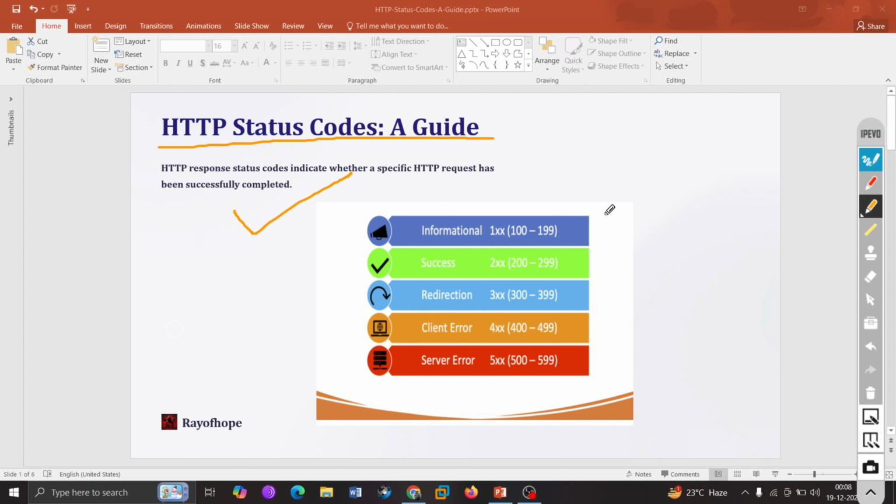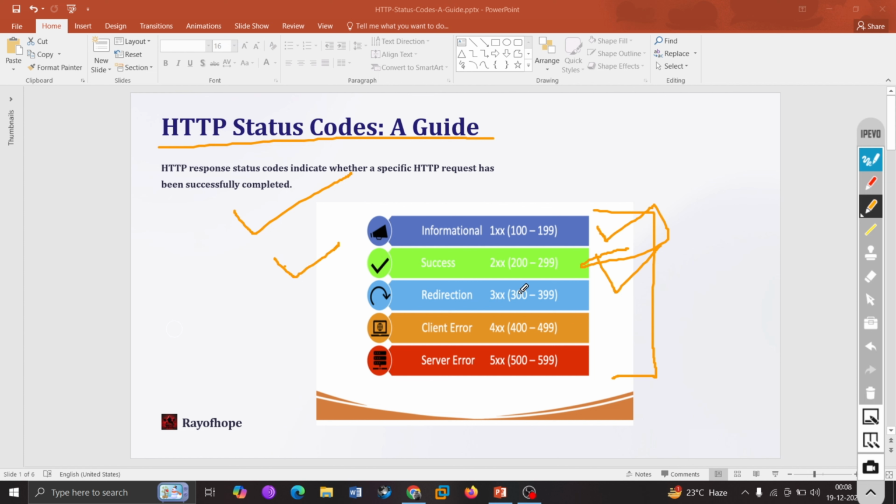Okay. So we have 5 types of HTTP status codes. From 1 to 199, this range is known for informational. Then 200 to 299 is known for success. So whatever status code you are receiving in your request and response, that would be a success, right?